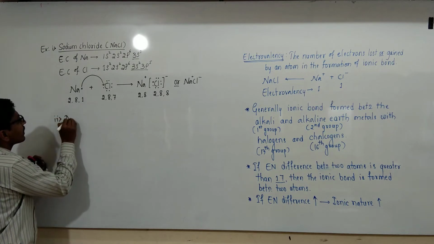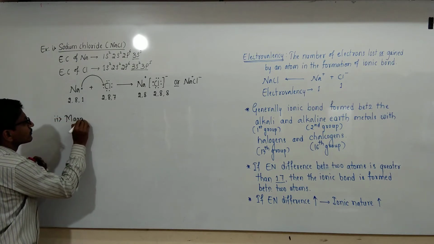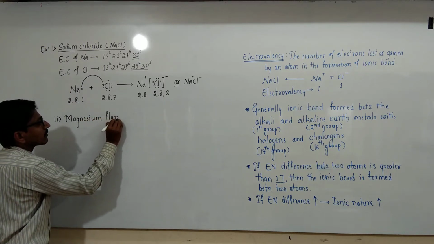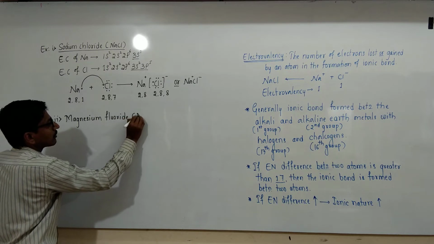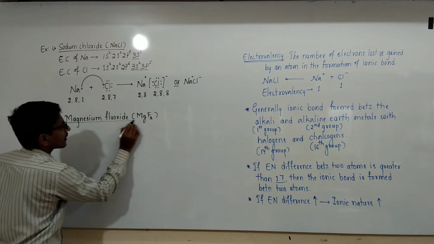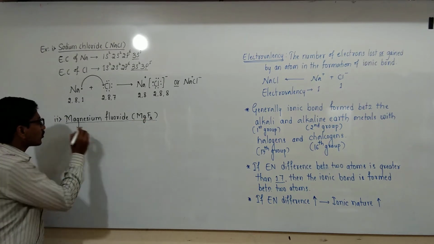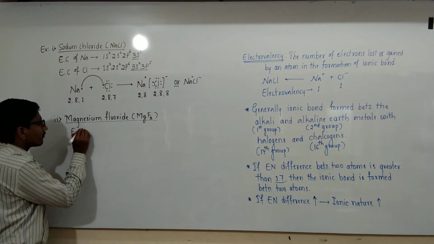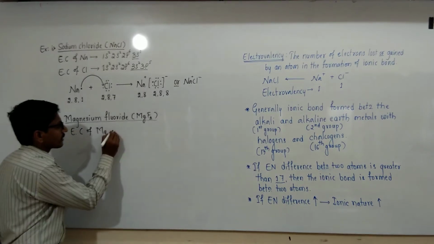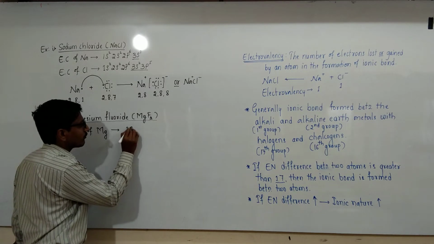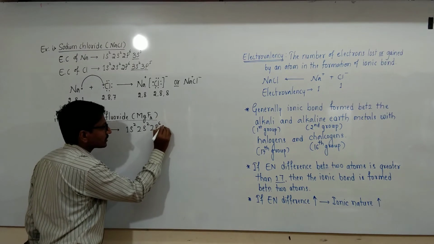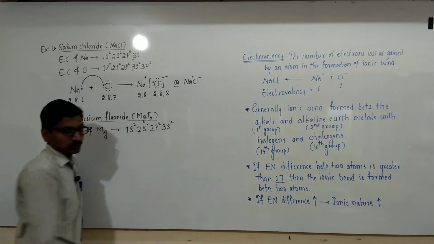Then the second example is magnesium fluoride, MgF2. The atomic number of magnesium is 12 and its electronic configuration is 1s2, 2s2, 2p6, 3s2.